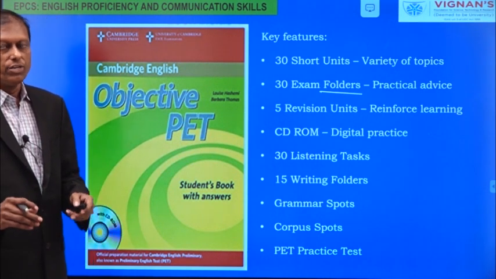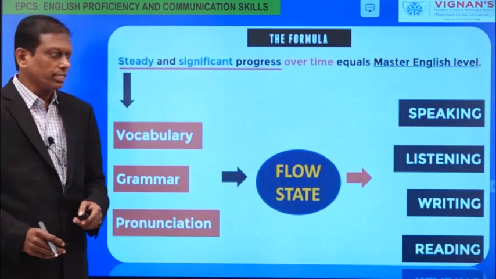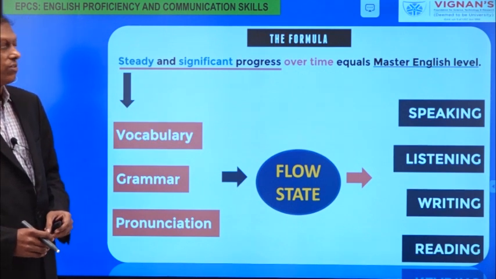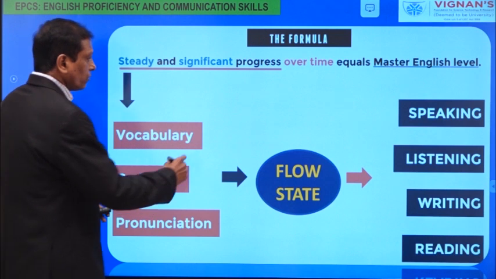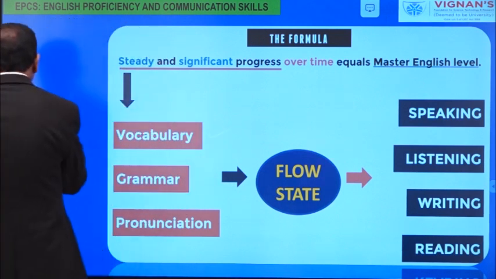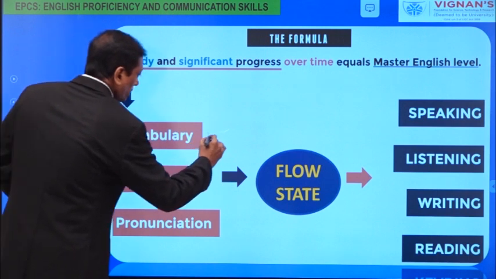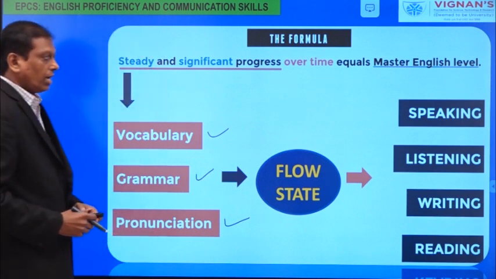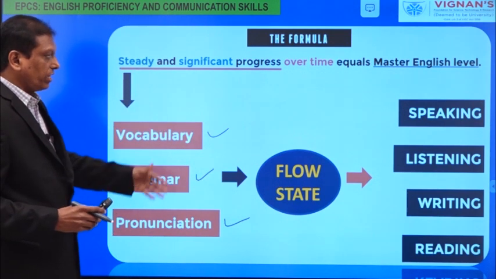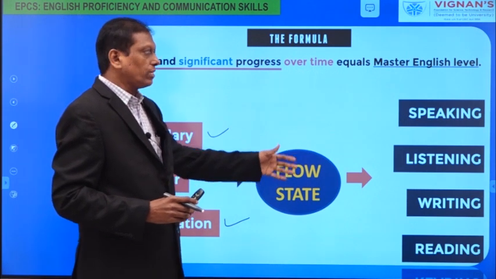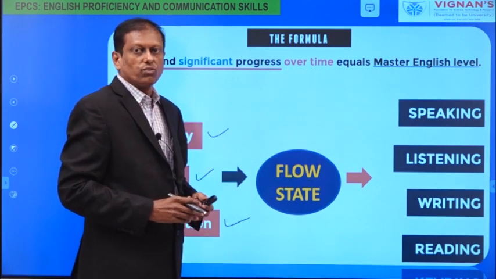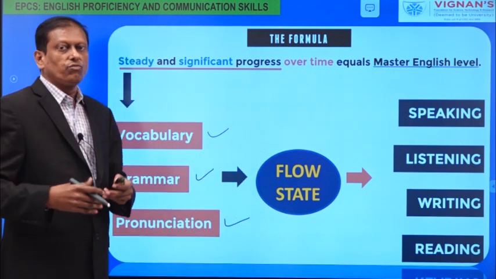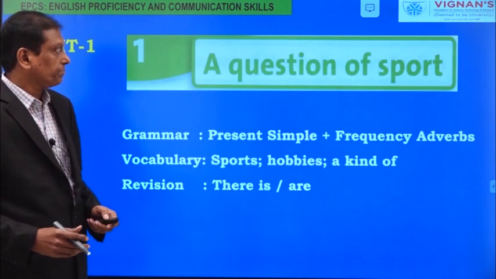Now let us see in which way we are going to focus on our learning. In my previous session, I showed this slide to you, and this is the formula we are going to work on. In each unit, we are going to work on vocabulary, grammar and pronunciation. And the use of these 3 components in a flow gradually works on our 4 skills: listening, speaking, reading and writing. In this way, the components have been arranged in every unit.